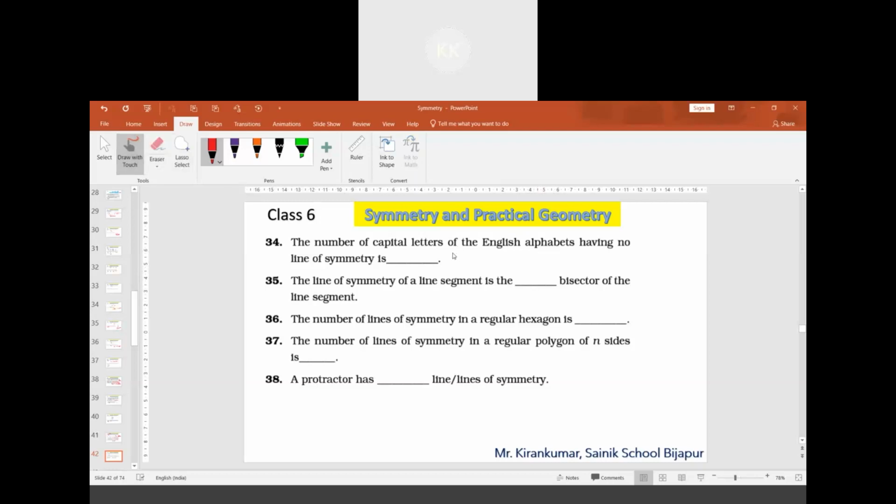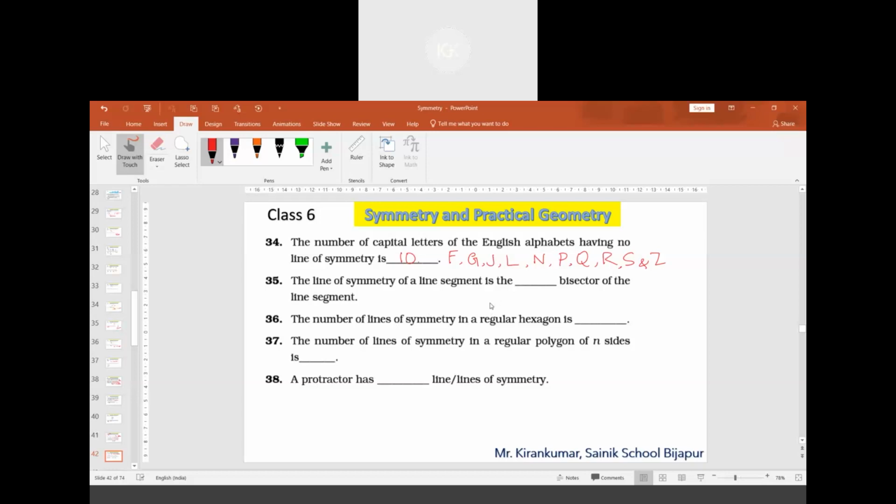Now you see the letters F, G, J, L, N, P, Q, R, S, Z. Count them, how many are there? Yes, there are 10.